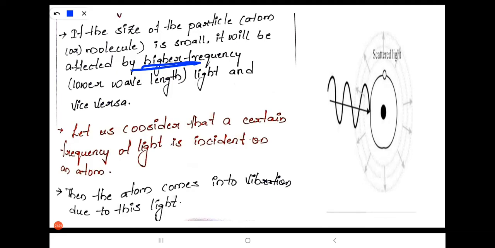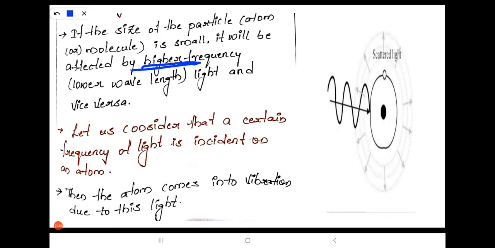If the frequency is more, then the wavelength is less. If the size of the atom or molecule is large or big, it will be affected by lower frequency of light, and there the wavelength is greater.